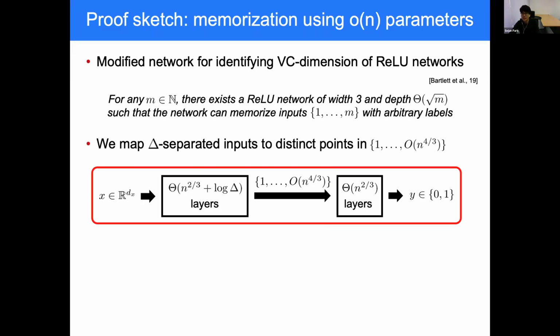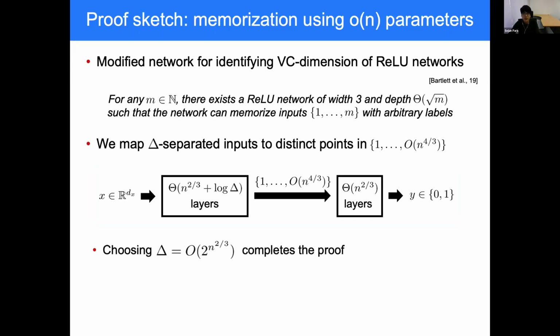Concatenating this network and the previous network results in a network which can memorize any delta separated input with arbitrary labels. And as we constrained delta to be bounded by 2 to the n to the 2 over 3 in our result, this construction leads to our memorization result.